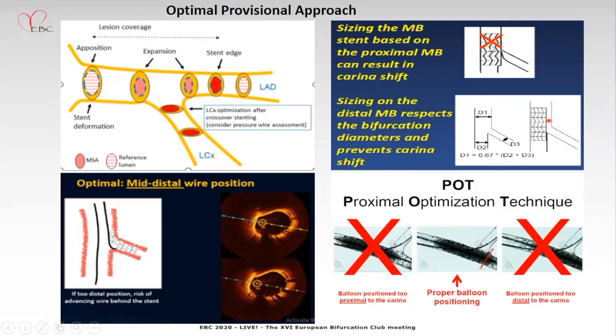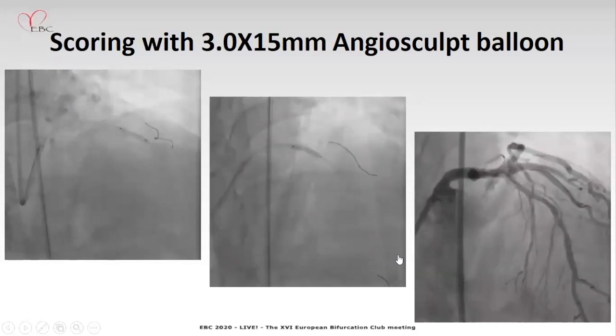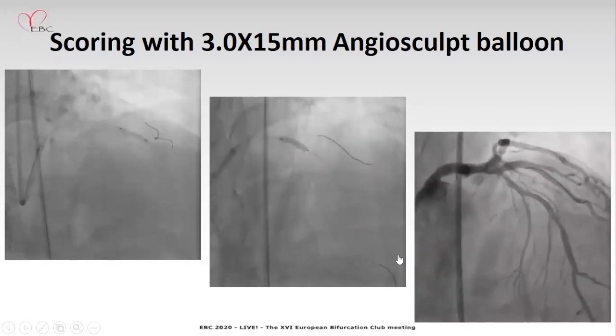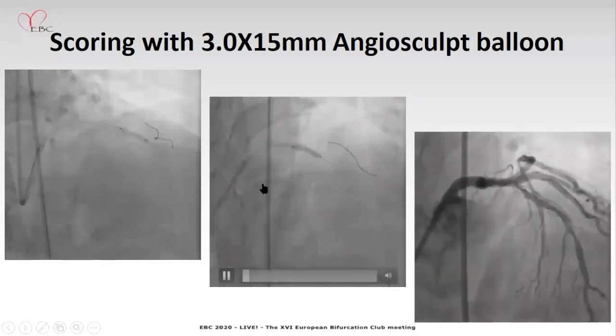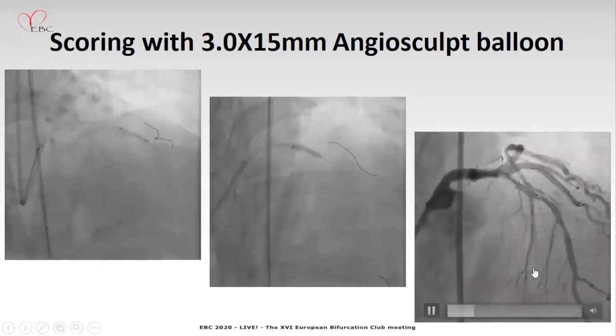If you are choosing the stent based upon the main vessel, it can shift the carina and cause compromise of the side branch. And when you do the POT, don't extend beyond the carina tip, just proximal to the carina tip. Keep the balloon and perform plaque modification using the Angioscore balloon, 3 into 15 mm, in the entire LAD, wherever the tight lesion was there. It was dilated adequately.